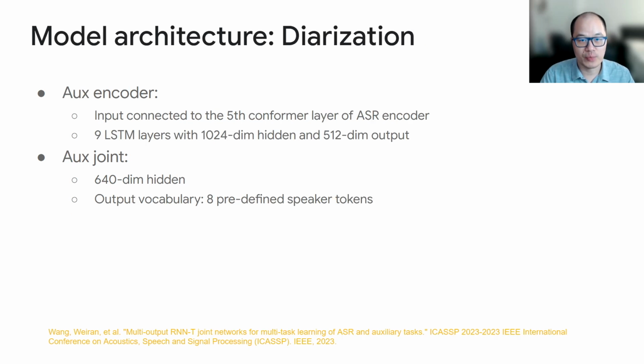On top of the pre-trained ASR model, we add the aux encoder and aux joint network. The aux encoder connects to the 5th layer of the ASR encoder and has 9 LSTM layers. The aux joint network is just a DNN, and the output vocabulary is 8 predefined speaker tokens. This means we support at most 8 output speakers.